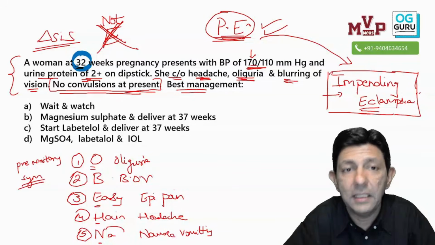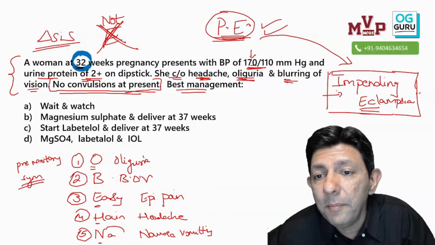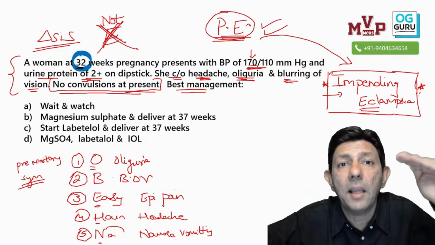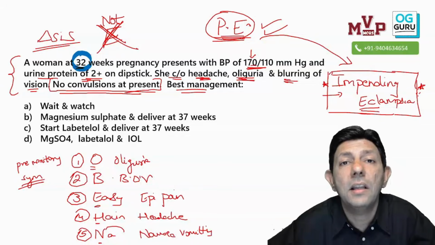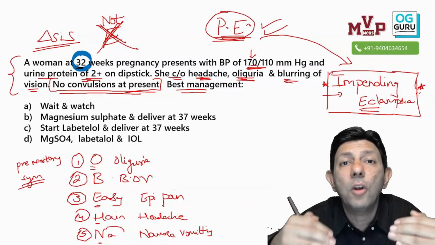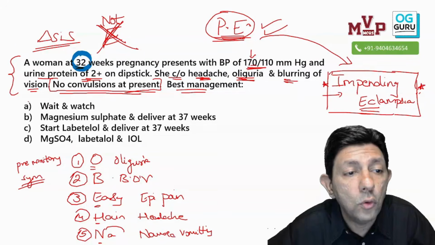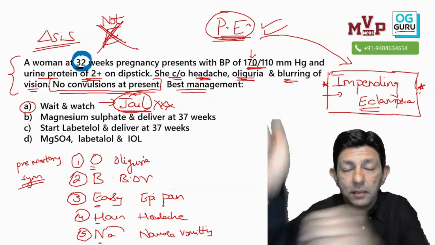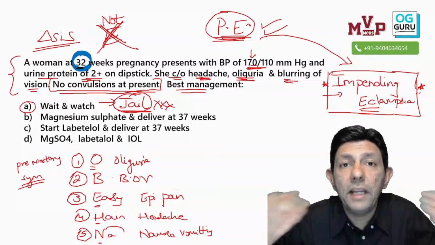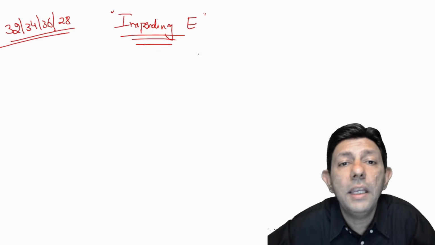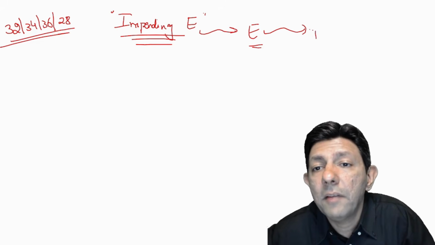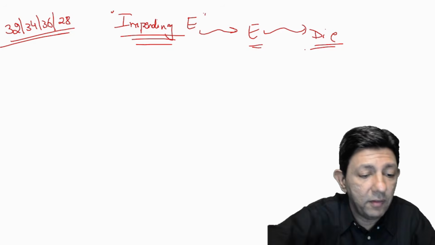Now, please understand this, that whenever this impending eclampsia stage is reached, that is the last day of the pregnancy. Pregnancy cannot be continued further. So, all those who said wait and watch, jail. You have to go to jail. Jail matlab crime. It is a crime. You will be punished because if you wait, what will happen? If on an impending eclampsia you wait, sir, mother will develop eclampsia, mother will get convulsion, mother will die, baby will die. So never wait and watch.